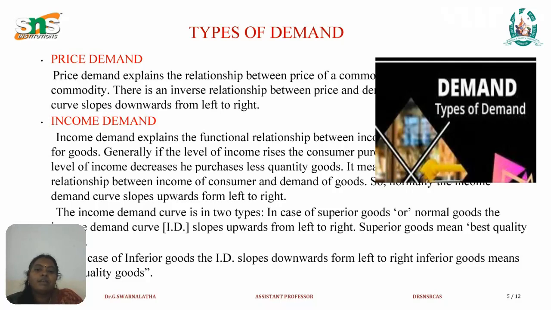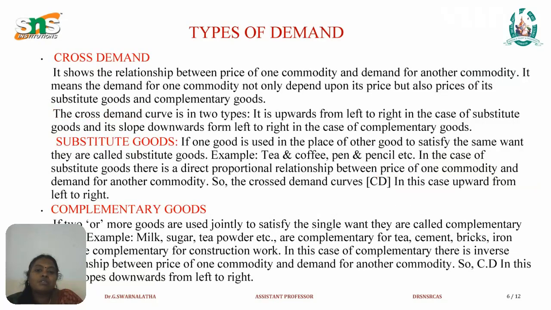The income demand curve is of two types. In case of superior goods, the demand curve slopes upwards from left to right. Superior goods means best quality goods. In case of inferior goods, the demand curve slopes downwards from left to right. Inferior goods means low quality goods.